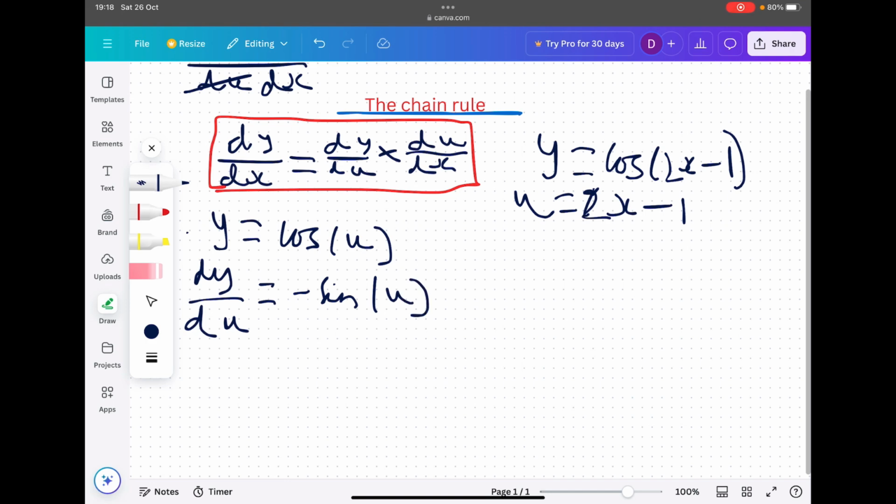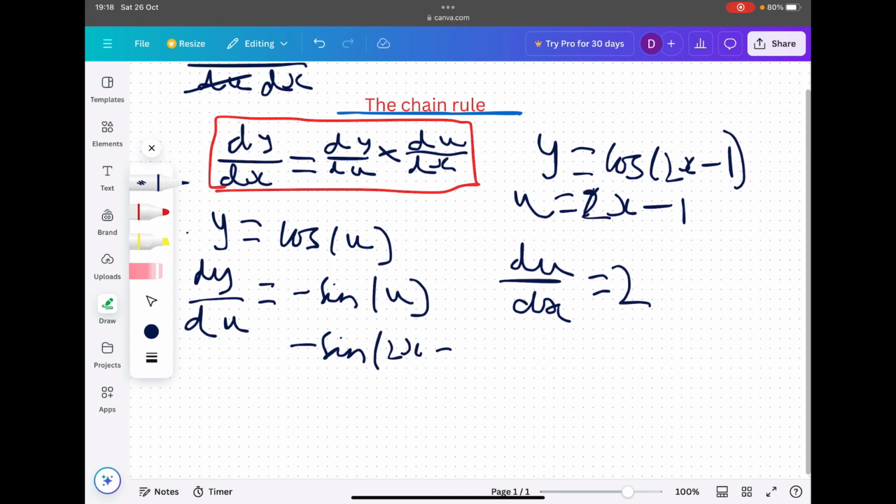I think in a future video I'll probably go over how sine is derived and how cos is derived and all of that. Let's go over to this u term. So we know du by dx would just simply be 2. Let's quickly pop u in there, because dy by du is minus sine u, and u is equal to 2x minus 1.